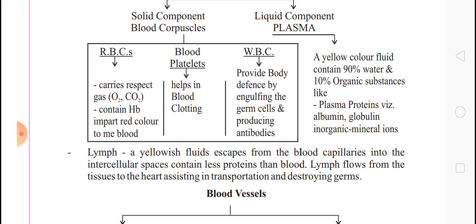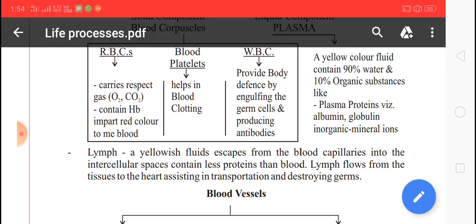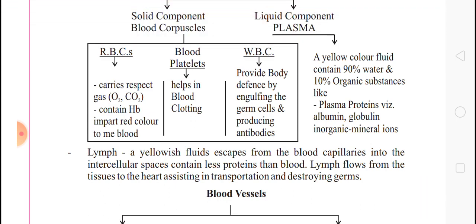Blood carries hormones from the endocrine glands to the different organs of the body. Blood carries a waste product called urea from the liver to the kidney for excretion in urine.